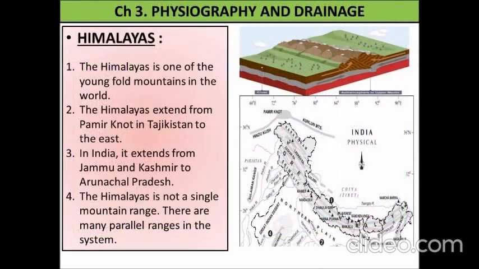Let's start with the Himalayas. The Himalayas is one of the young fold mountains in the world. As you see in the figure, a fold mountain picture is given. Second, the Himalayas extend from Pamir in the north in Tajikistan to the east. In India, it extends from Jammu and Kashmir to Arunachal Pradesh. It is very much clear from the map if you carefully see it.